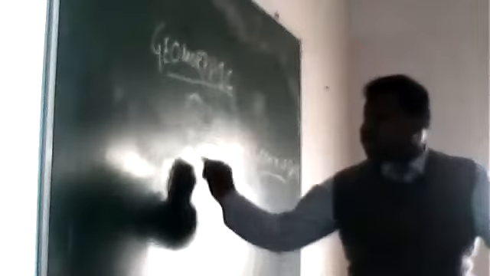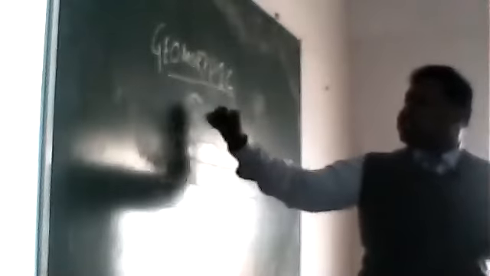What is the interior of the earth? Exactly, the 3 layers of the interior of the earth. What are the 3 layers? First is earth crust, second is mantle, and the third is core. Exactly. We have already discussed this, yes or no? Okay. So geomorphic process is one kind of process which can change the earth surface, the exterior as well as interior.